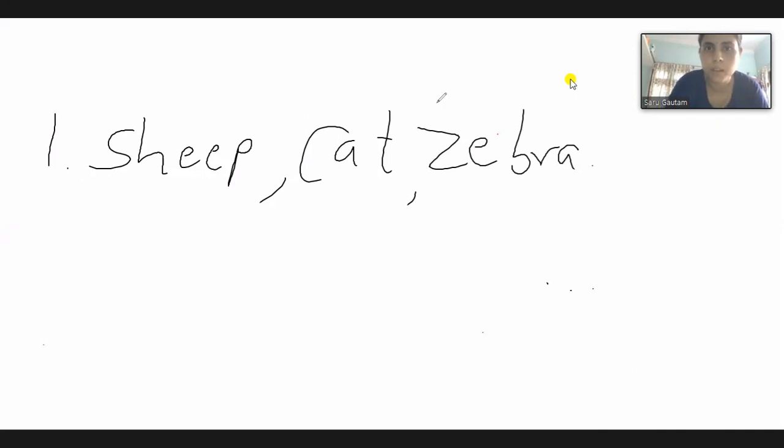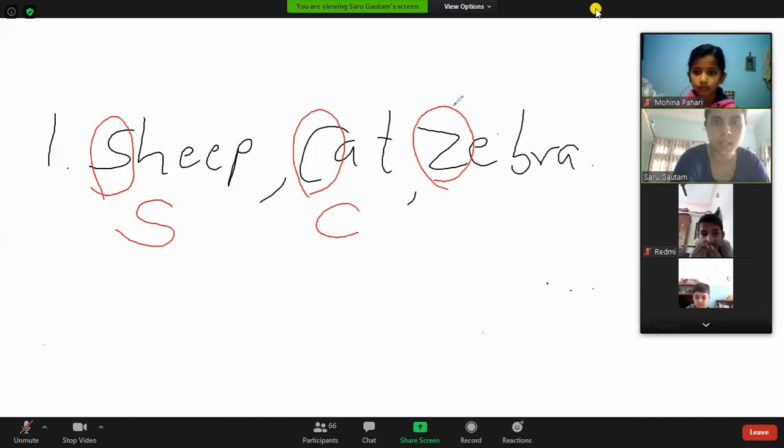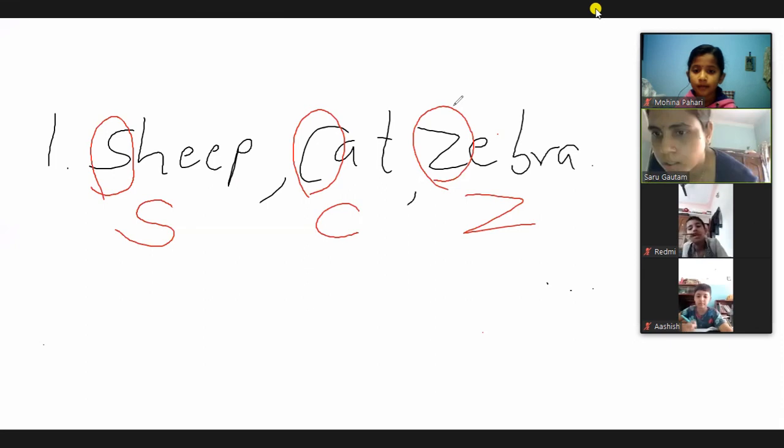Here the first letter is S, here your first letter is C, and here your first letter is Z. So which comes first? You have to make your mind with all the alphabets and remember A, B, C, D.